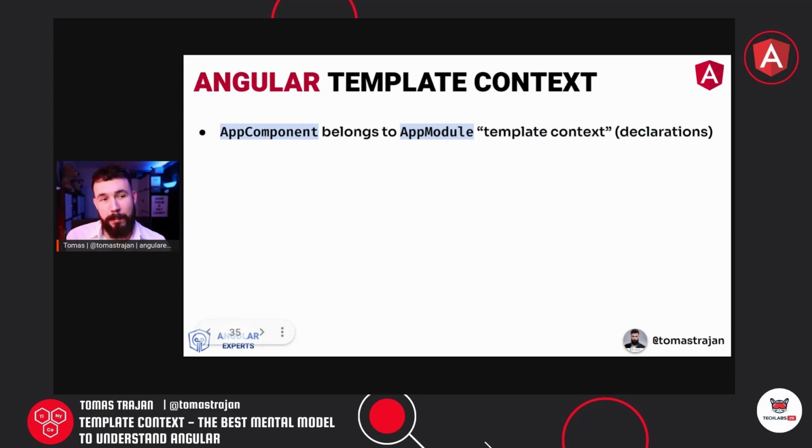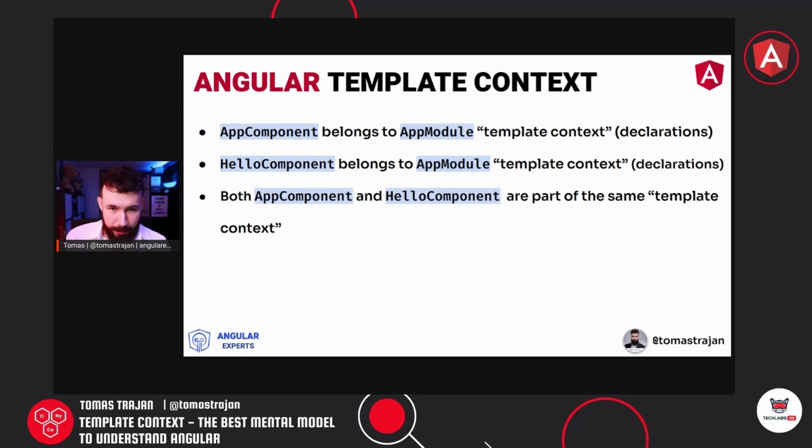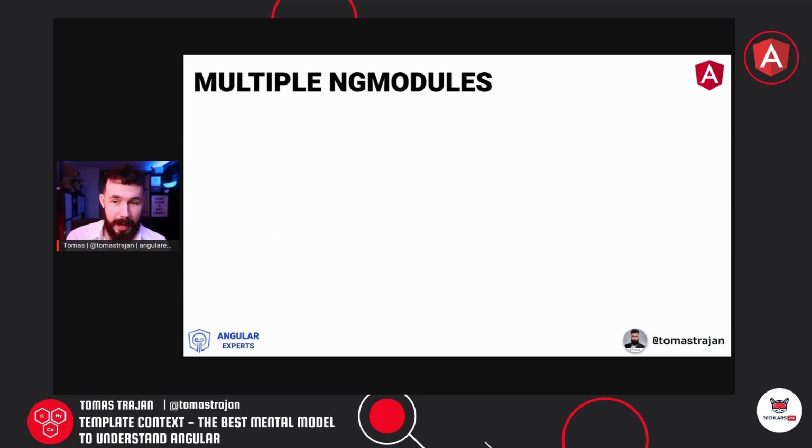So the app component belongs to the application module's template context because it's part of its declarations. The hello component belongs to the application, sorry, so this is wrong. Oh no, it's correct actually. The hello component belongs also to the application module template context because it's part of the same declarations array. So both the application and hello components are part of the same template context. So the application component can use the hello component in its template. So this is great.